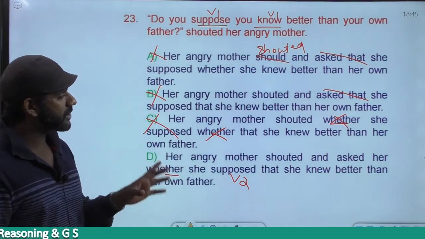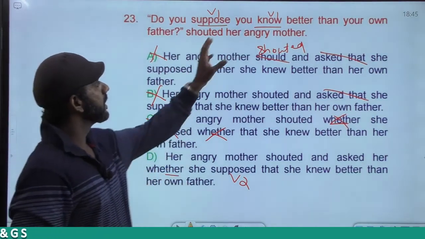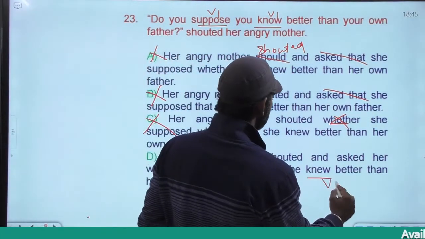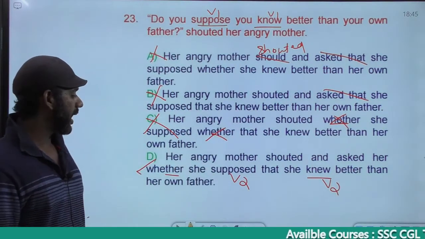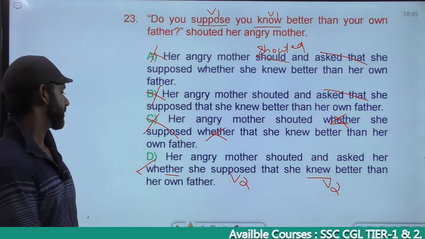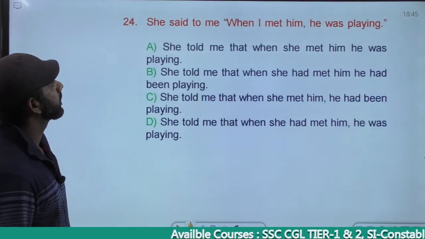She supposed that she knew better than her own father. You know is simple present, knew is simple past tense. The answer must be option D. Correct? Asked her that is wrong. Right. Come to the next one.